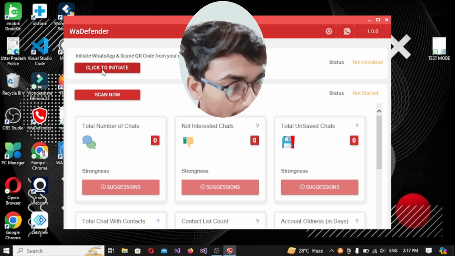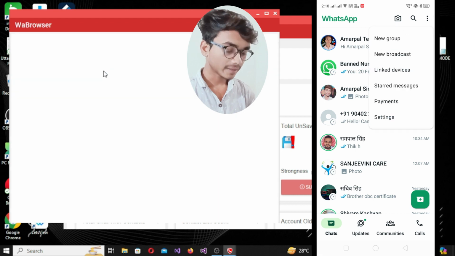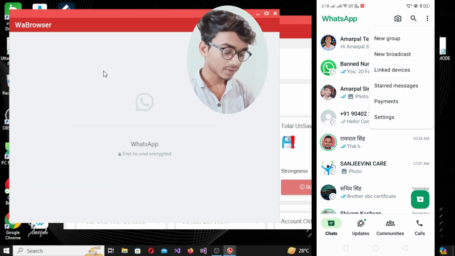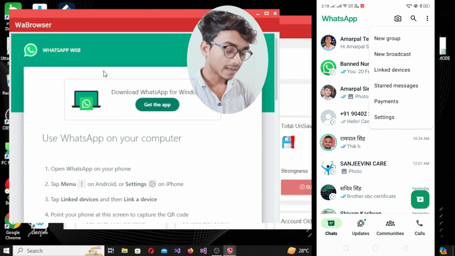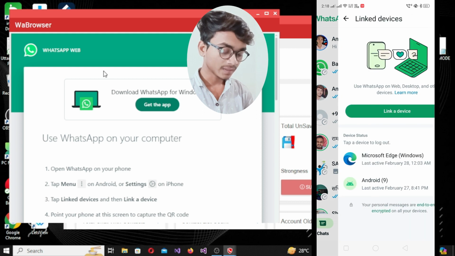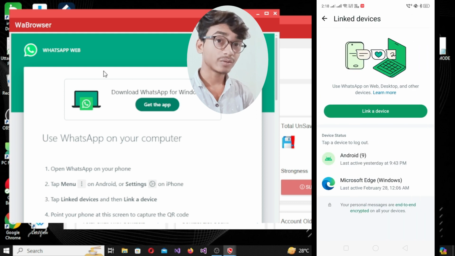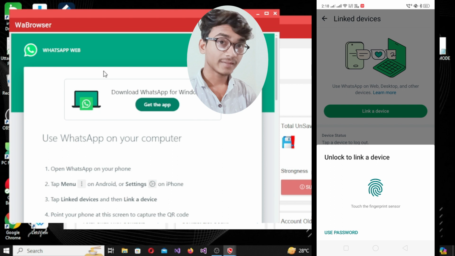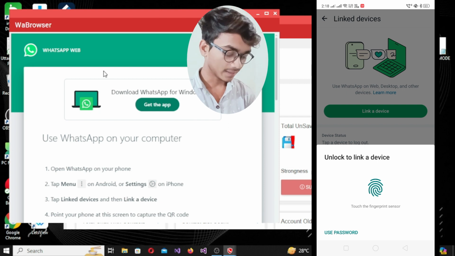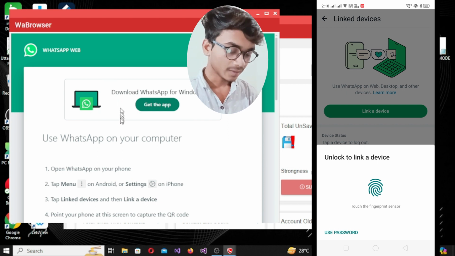So first I am initiating my account. Okay, so firstly I am initiating it. First I will open my WhatsApp and click on three dot. After clicking on three dot, I will click on link devices, and after clicking on link devices I will click on link a device. And yeah, because my account is secure, then I need to verify my account. Okay, after verifying,